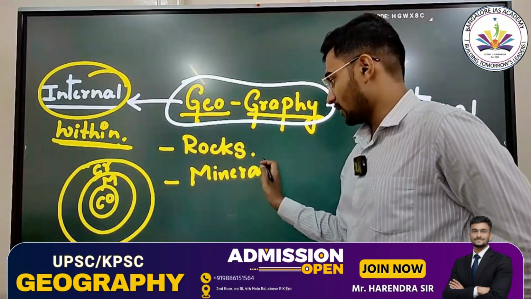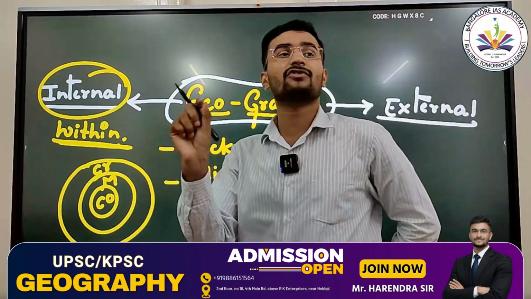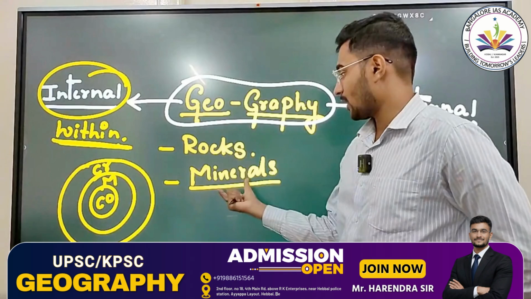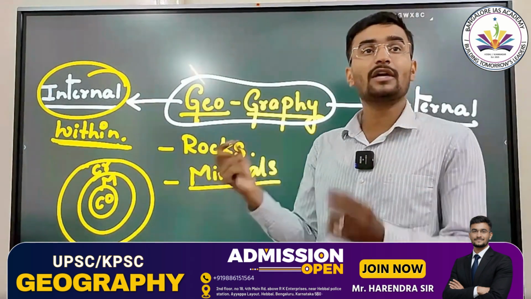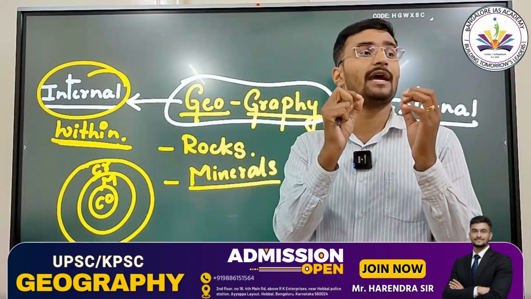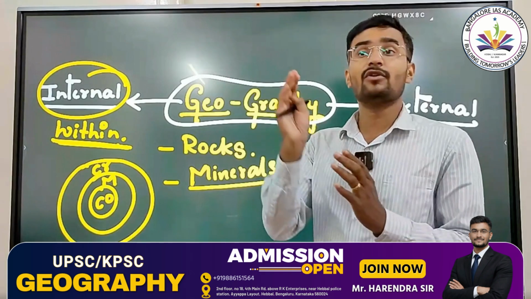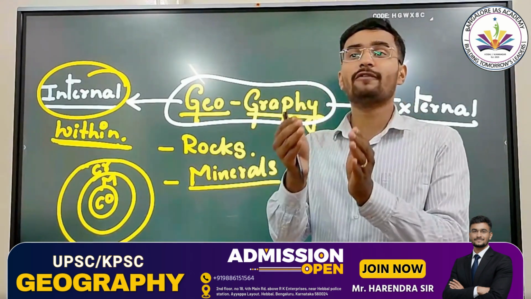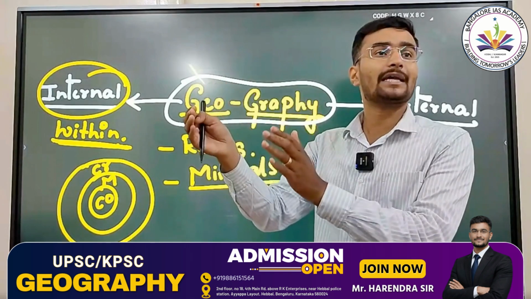Now we'll talk about what are the different salient features of minerals. We'll be talking about types of minerals. What are different types of minerals we have? We have metallic minerals. We have non-metallic minerals. Under metallic minerals, we have ferrous, non-ferrous, precious, organic, inorganic.